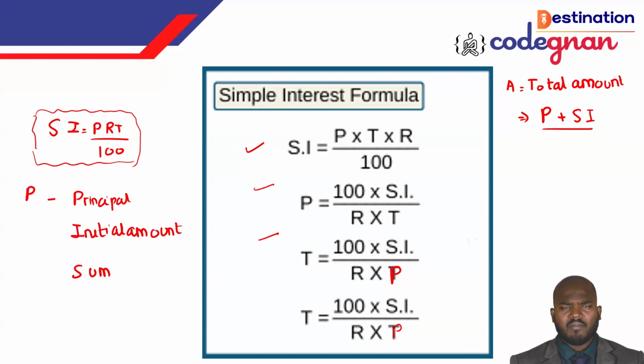Coming to simple interest and compound interest, which is better? Simple interest is not better. Compound interest is always better, because that's why bank loans and financial institutions use compound interest. What is the difference? In simple interest, you calculate the interest only on the principal. In compound interest, you calculate the interest on the principal as well as on the interest.